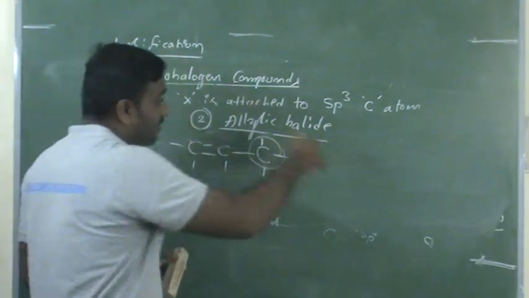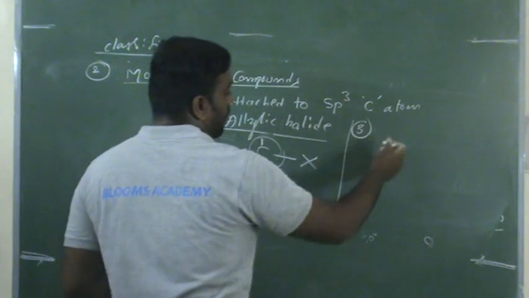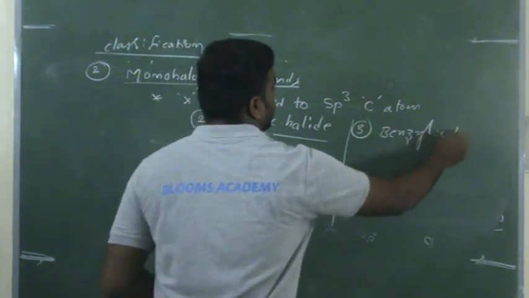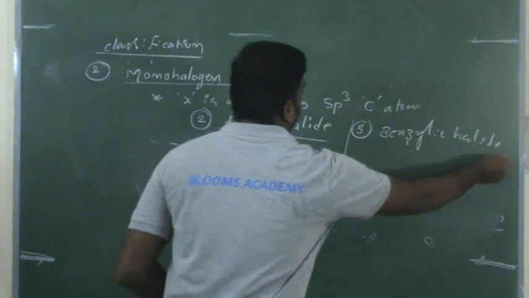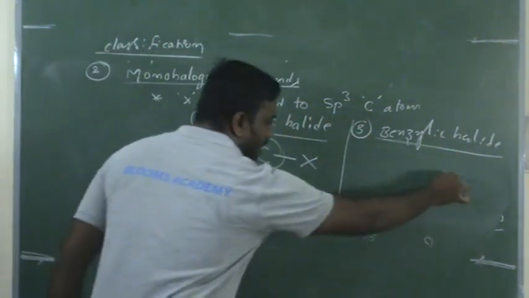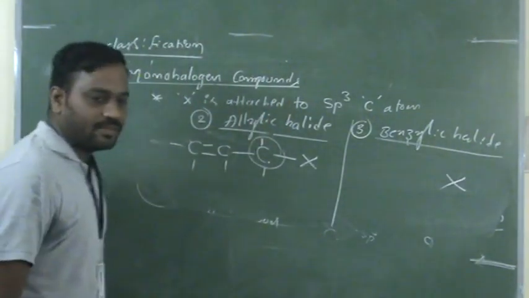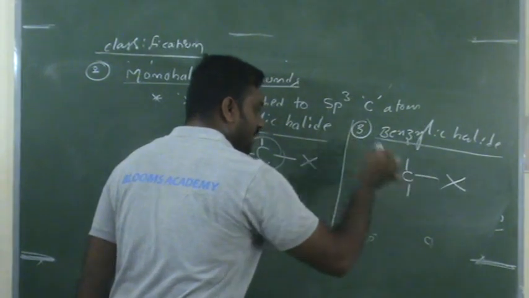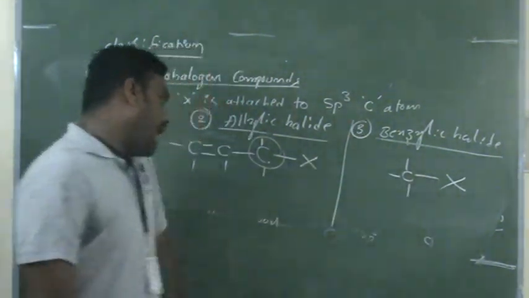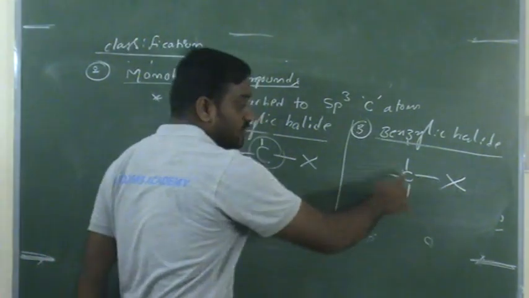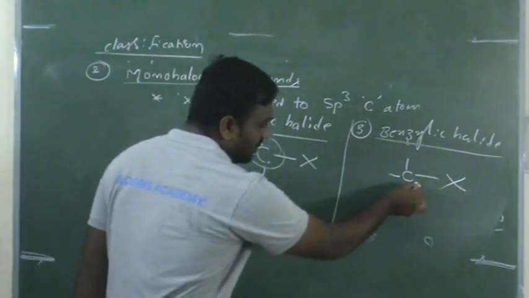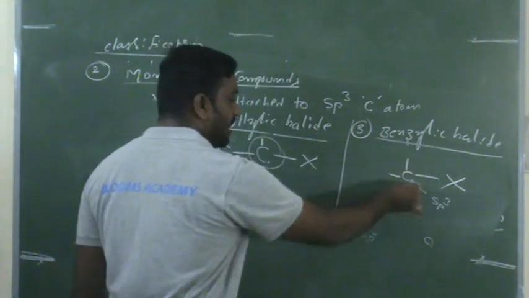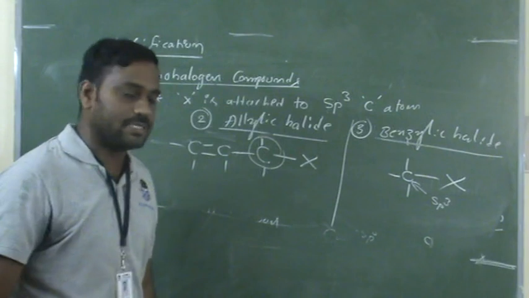Now let us go to the third one, benzylic halide. What is the meaning of benzylic halide? The halogen atom, called X, is attached to an sp3 hybridized carbon. This should be sp3 hybridized because 4 single bonds are present.